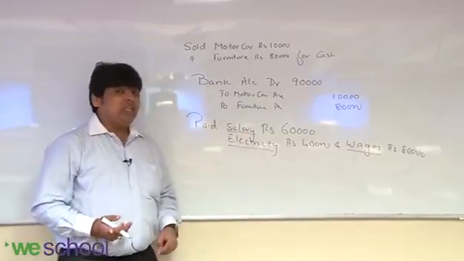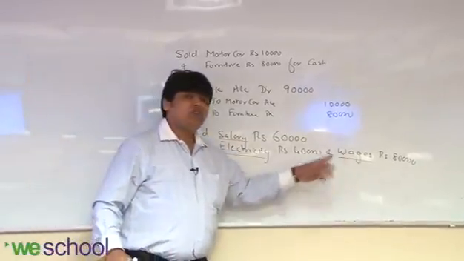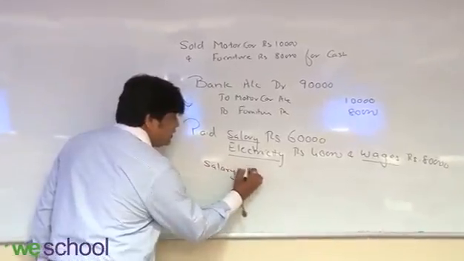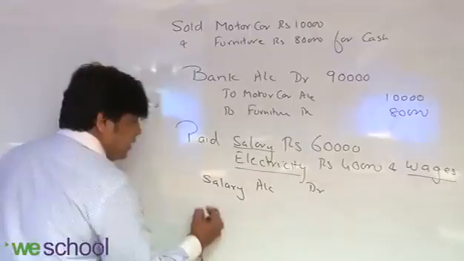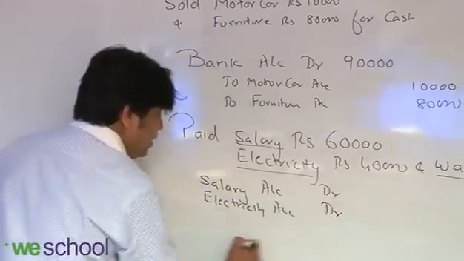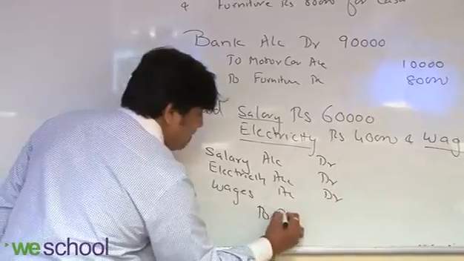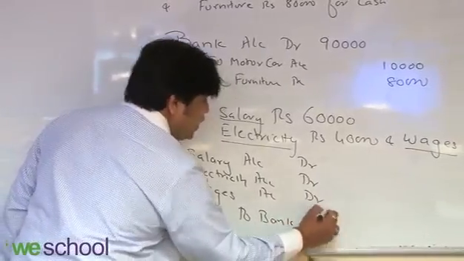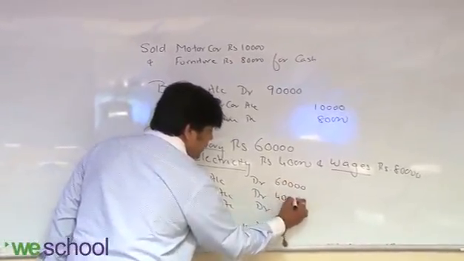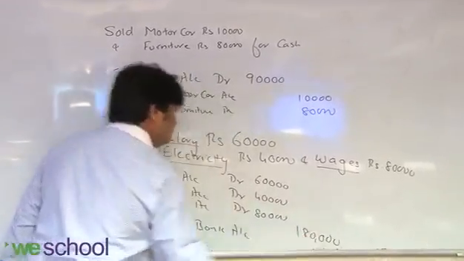The nominal account rule is debit all expenses. All these 3 are expenses for you, so you have to debit all these 3 separately, not together. Salary account debit, electricity account debit, wages account debit, to bank account. Again in this, more than 2 accounts got affected, but the thing you have to keep in mind is that the total debit should be equal to your total credit because of the dual concept.